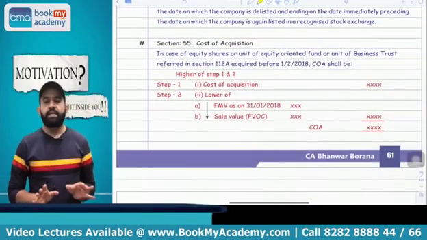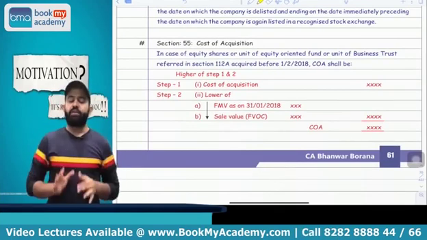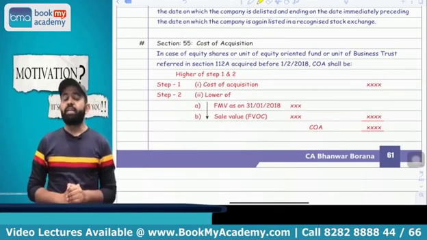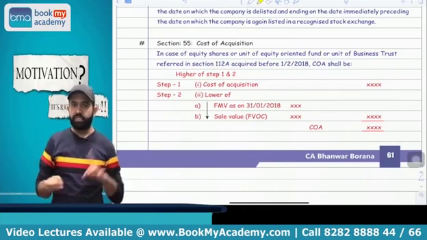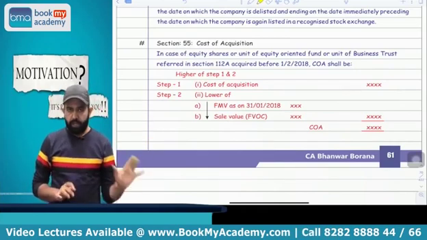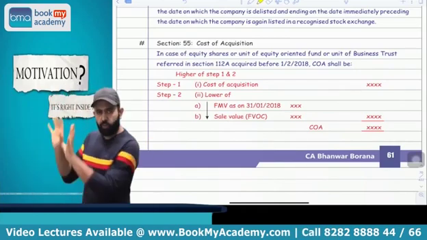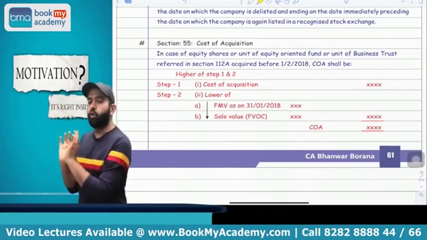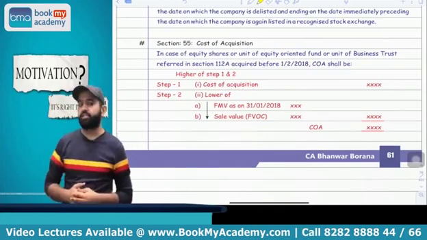What I am saying is that 112 benefit in case of equity share is applicable only if you paid the STT at the time of acquisition and at the time of transfer. But in case of acquisition, if you have not paid the STT, then it is also okay if the government notified that transaction. Now try to understand.